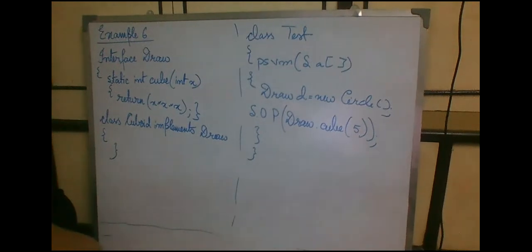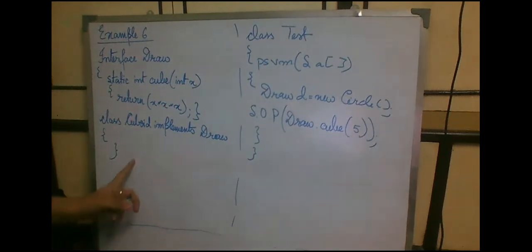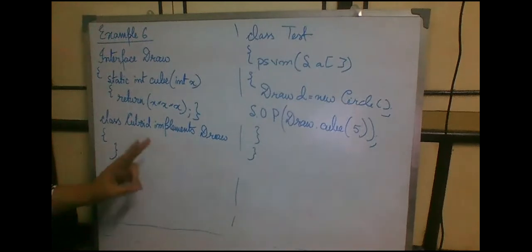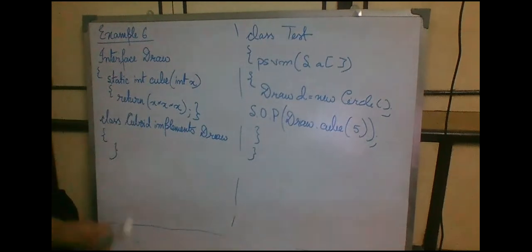I have already mentioned that we can add the definition of a method in an interface if it is a default method. Next, this is an example of a second way we can add a definition to a method inside an interface, by making that method static. So what I am doing is that I have taken an interface Draw.